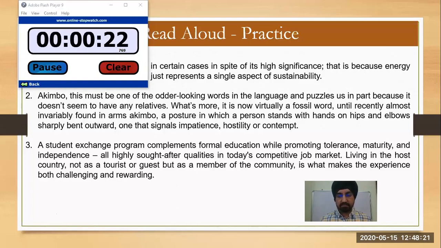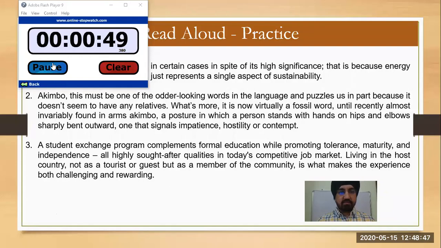What's more, it is now virtually a fossil word until recently almost invariably found in arms akimbo, a posture in which a person stands with hands on hips and elbows sharply bent outwards, one that signals impatience, hostility, or contempt.